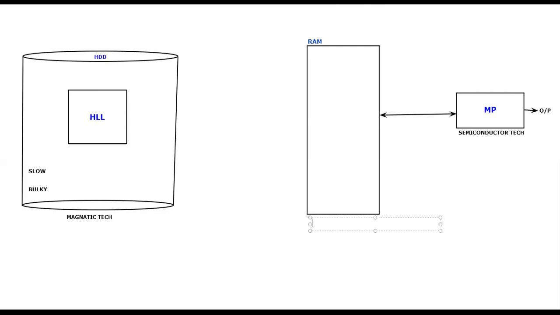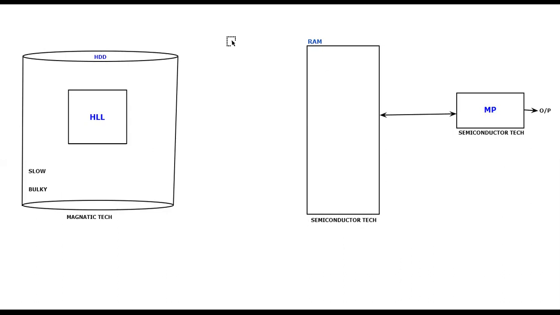Why are they very happy? Technology matches. Here also it is semiconductor technology. Technology matches, both are happy. So RAM quickly gives the data to the microprocessor, the microprocessor immediately processes it, and you get the output.